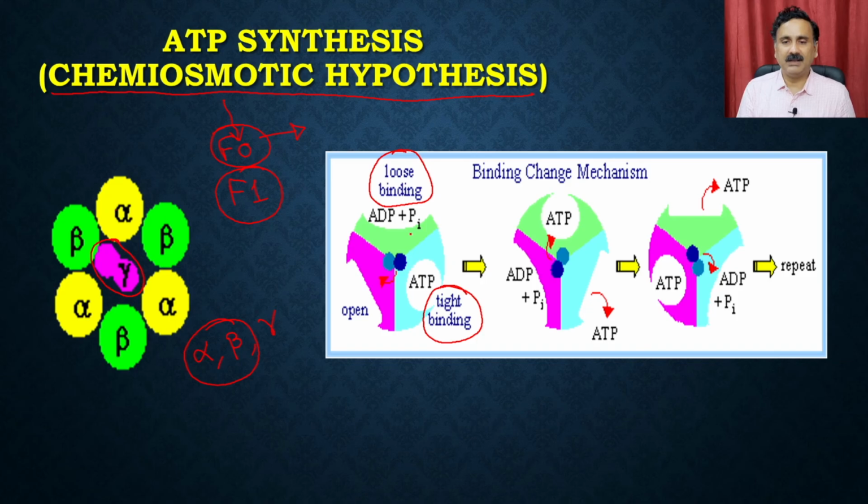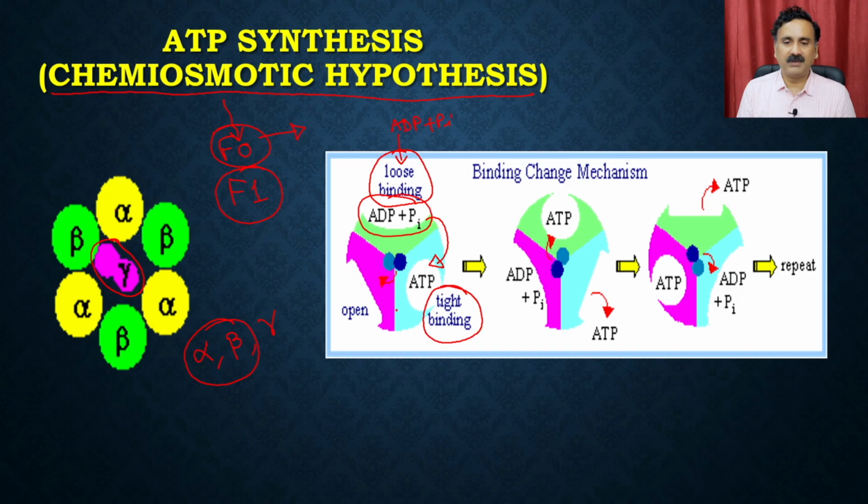So what will happen in the beginning? The ADP and the Pi are going to come and bind to the loose binding site. Once they bind, the gamma subunit is going to take these molecules and put them into another subunit. Once they reach that subunit, the ADP and Pi are going to be mixed with each other, and that's how they form the ATP.